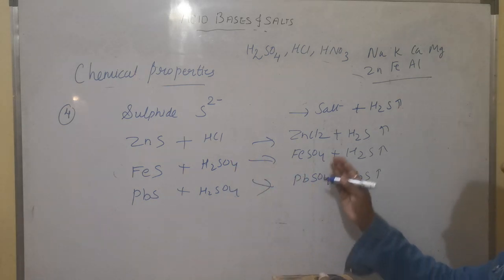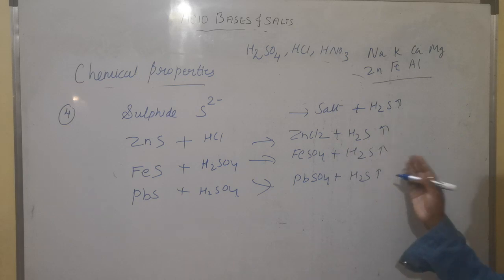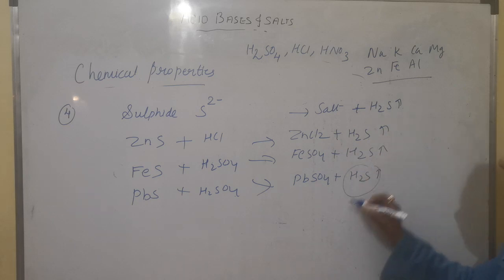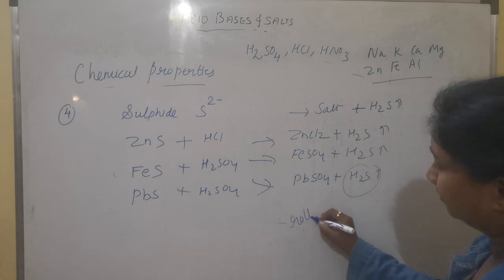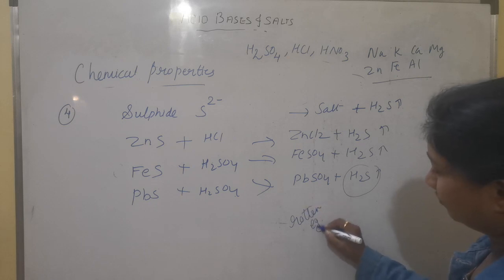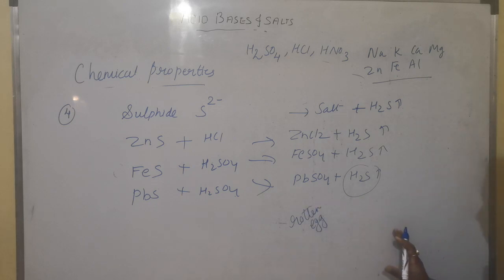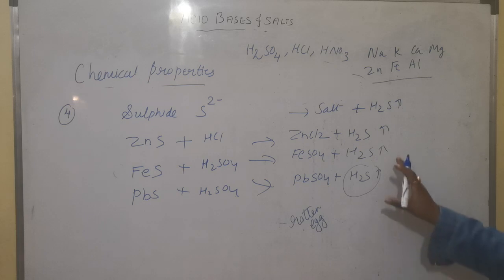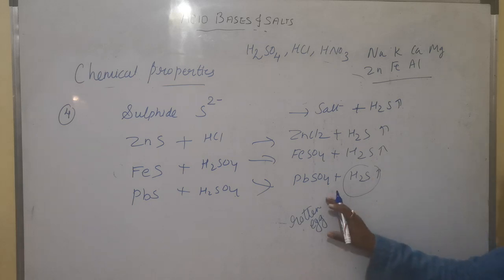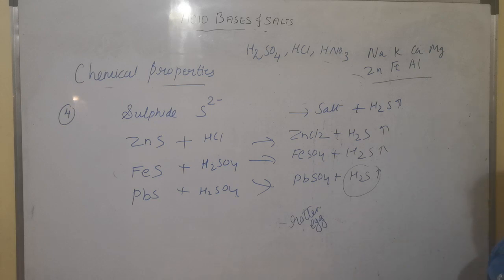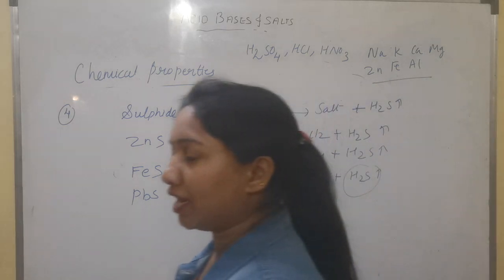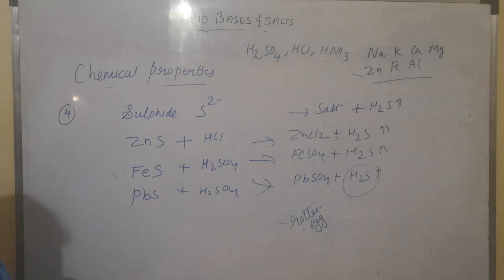So the product will be salt and hydrogen sulfide gas, and this gas smells like rotten egg. This is the very special feature of hydrogen sulfide gas, that it smells like rotten egg. If you are getting this rotten egg smell, you could immediately confirm the presence of hydrogen sulfide gas. So these are some of the important reactions of acids.